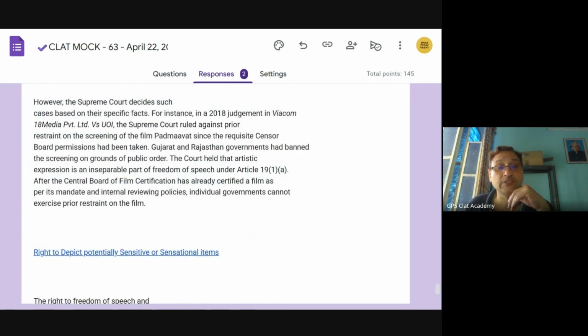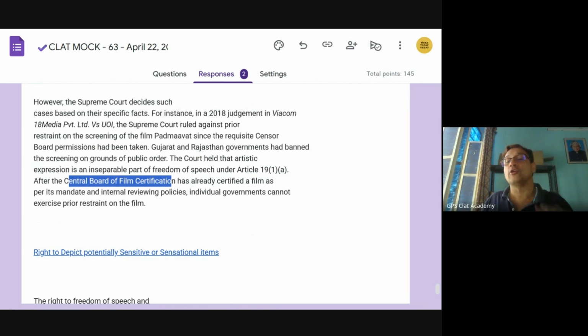But once the Central Board of Film Certification has granted the certification, then the bar is very high for the state government to come forward and convince the court that it will surely create a situation of public disorder, because the court will not look at law and order situations. That is not there in Article 19 Clause 2. The law and order situations are not a ground for banning films.